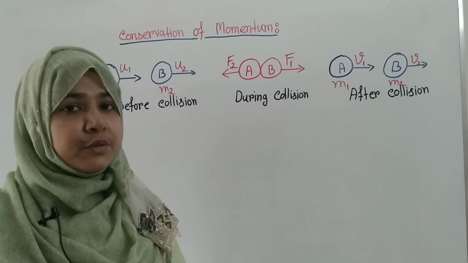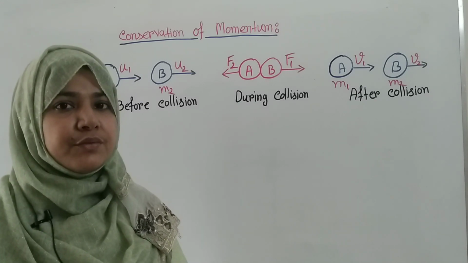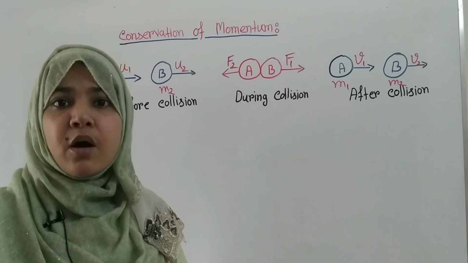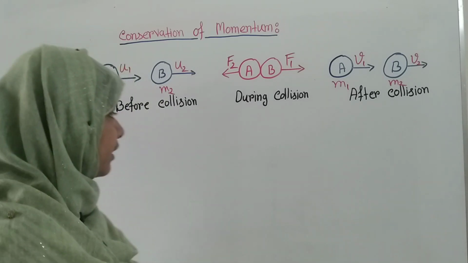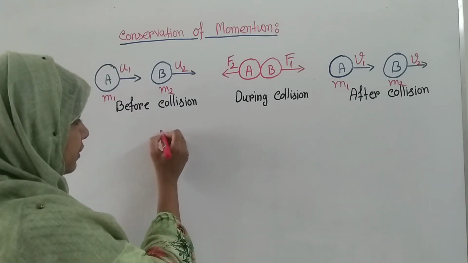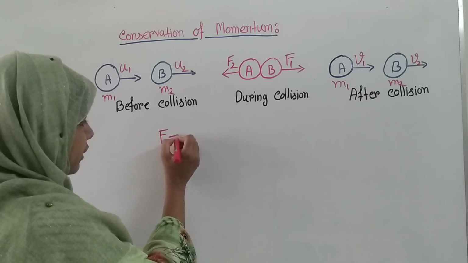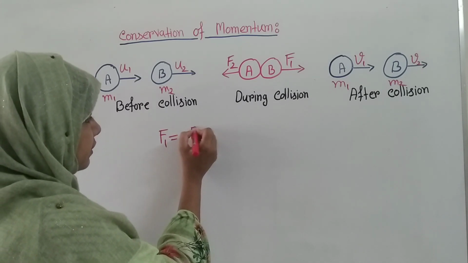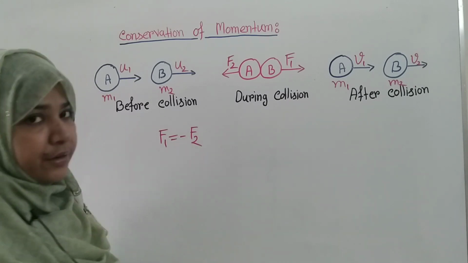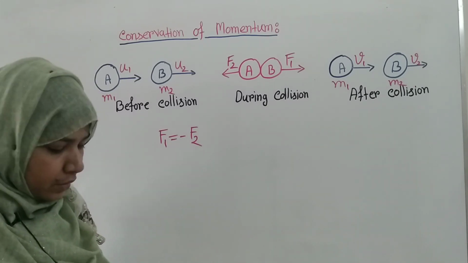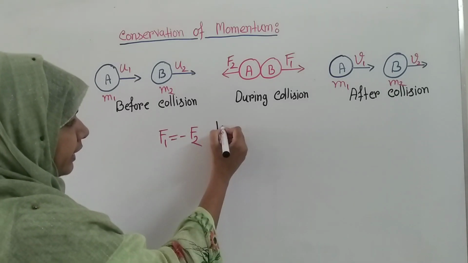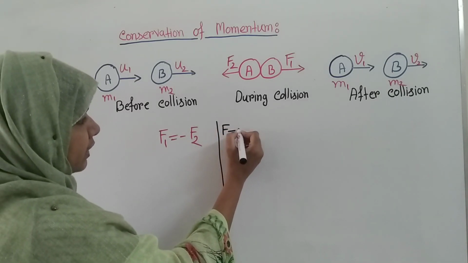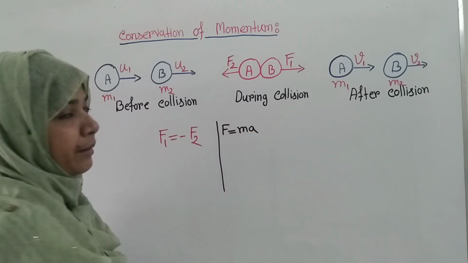You know that from Newton's third law, the action force will be equal and opposite to the reaction force. So we can write that F1 is equal to minus F2. From Newton's second law, you have already learned that F is equal to ma.